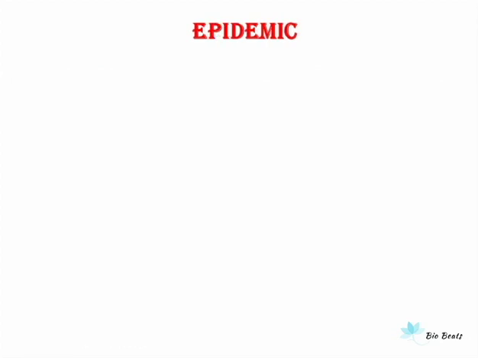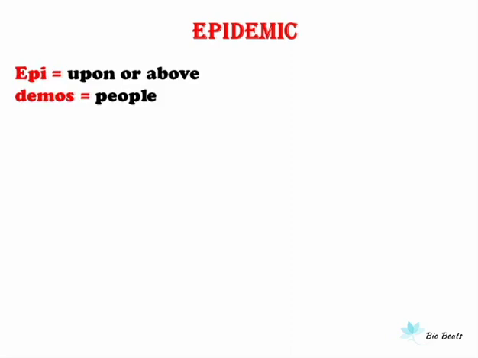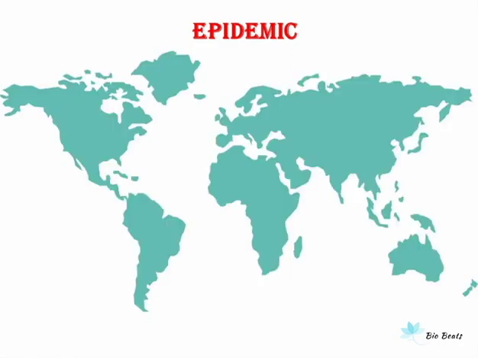The second term is epidemic, which is derived from two Greek words, epi and demos, where epi means upon or above and demos means people. So the outbreak of any disease that affects many people at a time in a given population is known as epidemic. The disease spreads more rapidly to a large number of people in a given population over a short time period. Here there is a sudden rise in the cases, usually resulting from a new infectious agent or a change in the existing agent.